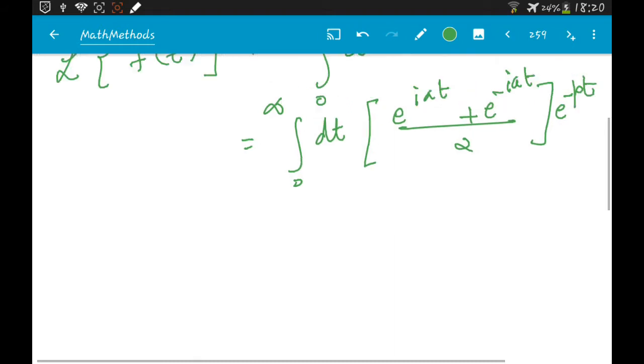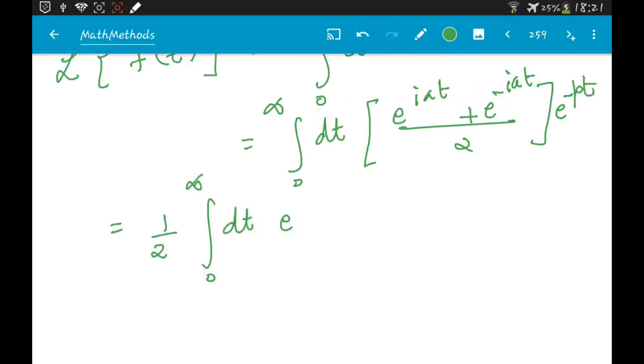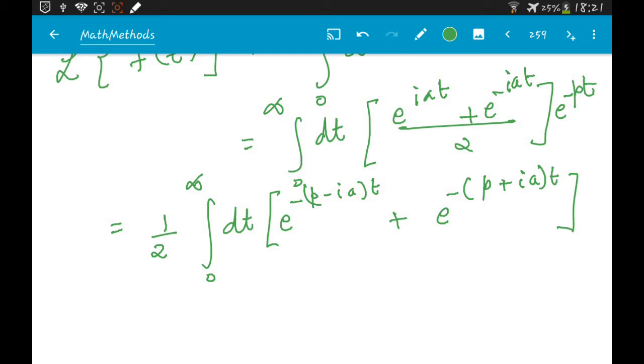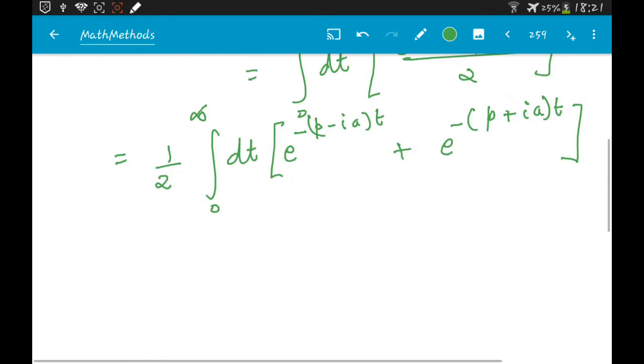Okay, so now let's simplify this. We can simplify this integral by writing it in terms of e power minus (p minus ia) into t, plus e power minus (p plus ia) into t.